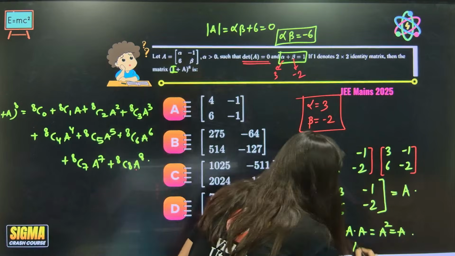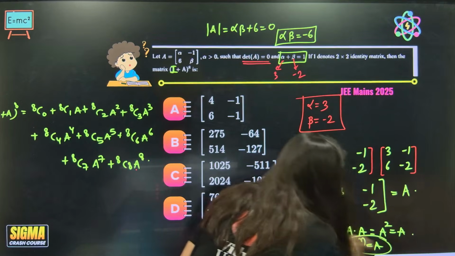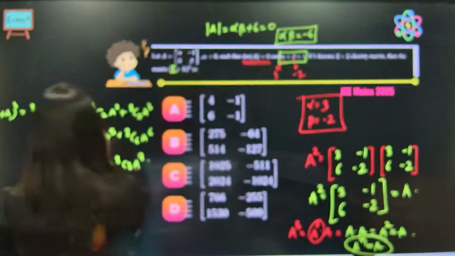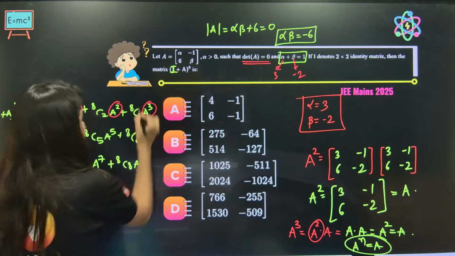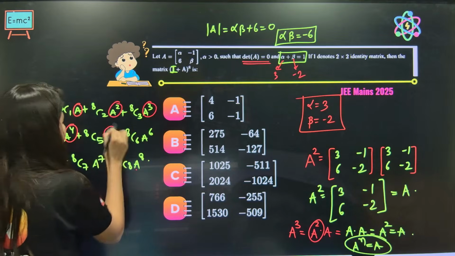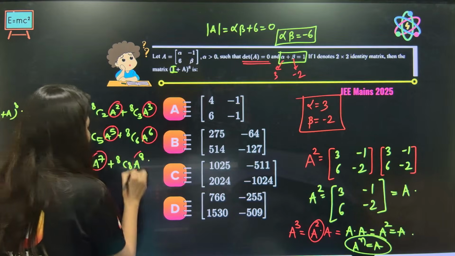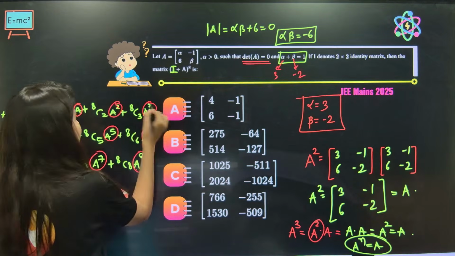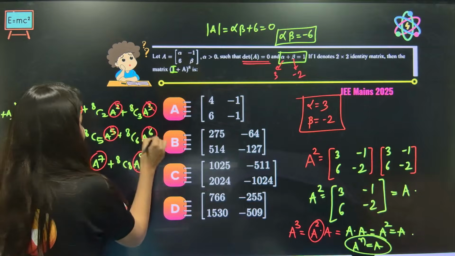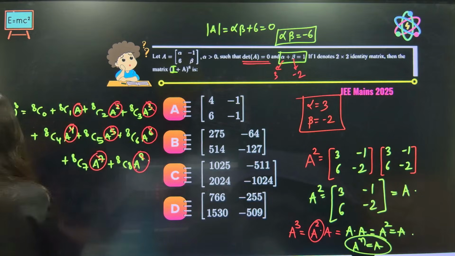A power n will be just A. So all the powers you can remove, because A square, A cube, A power 4, 5, 6, 7, 8, all these are A. So just take A out.